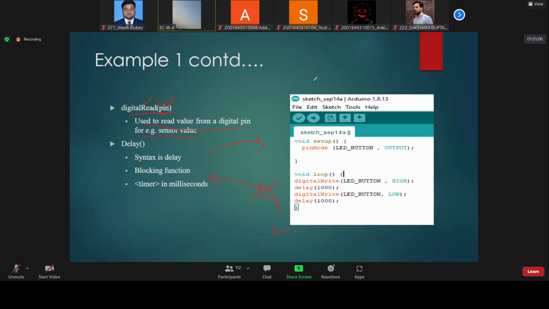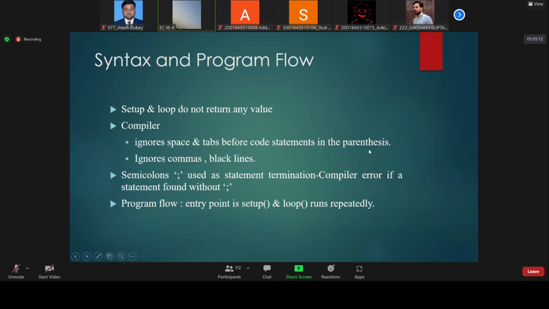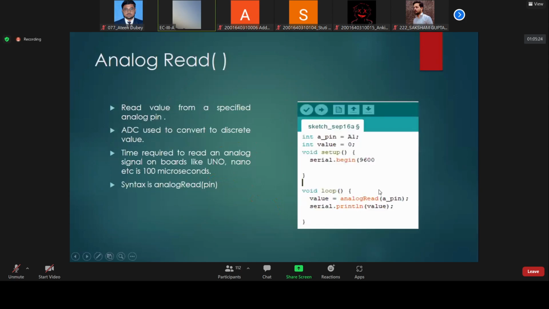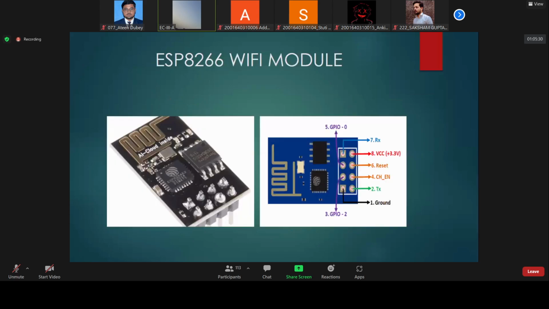Understood? I will repeat this thing, but let's do one by one. These are the very basic things which we will cover. I have explained each and everything on this. For analogRead, I have told you that if there is an analog pin, we will write analogRead on the analog pin. We do not require this now.